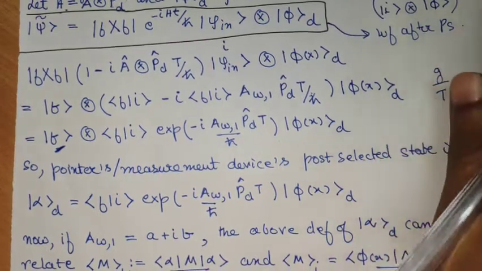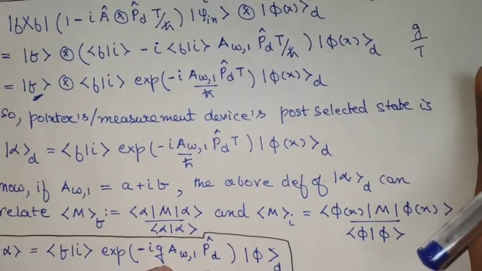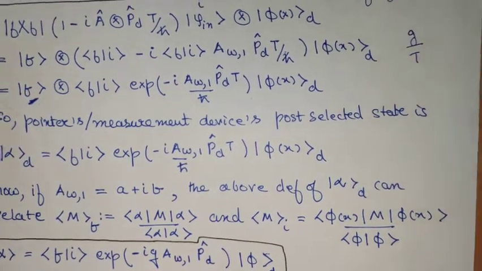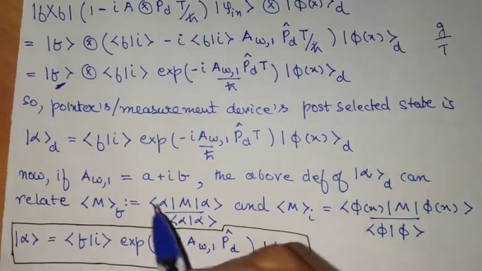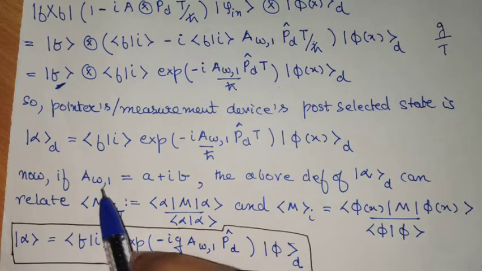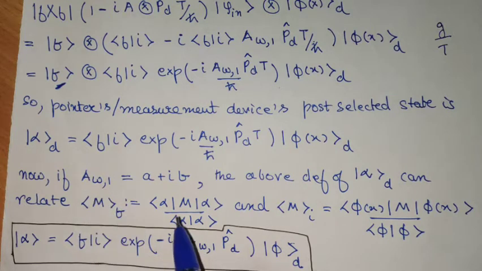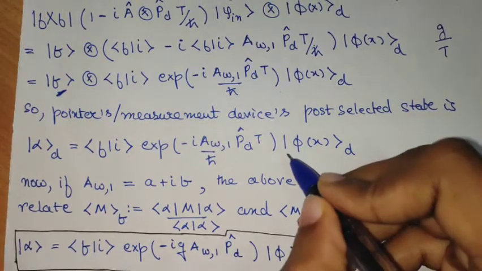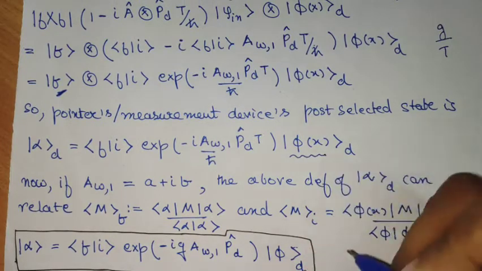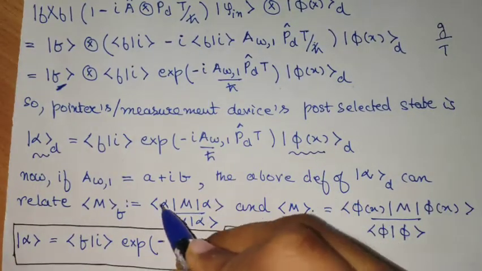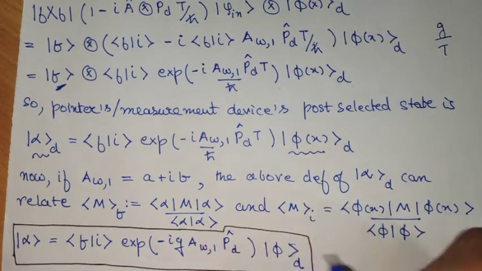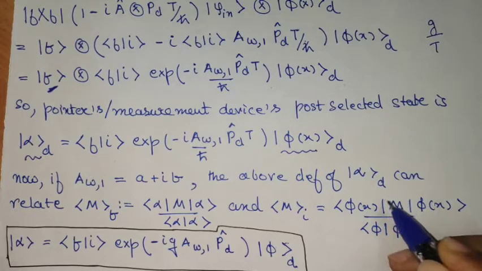Now you see, once we have identified this final state, we can look at something more. We can look at expectation values of quantities after post selection and before post selection. Before post selection we had the state psi x. After post selection we have the state alpha. And now this is the expectation value of the quantity after post selection, and this is before post selection.